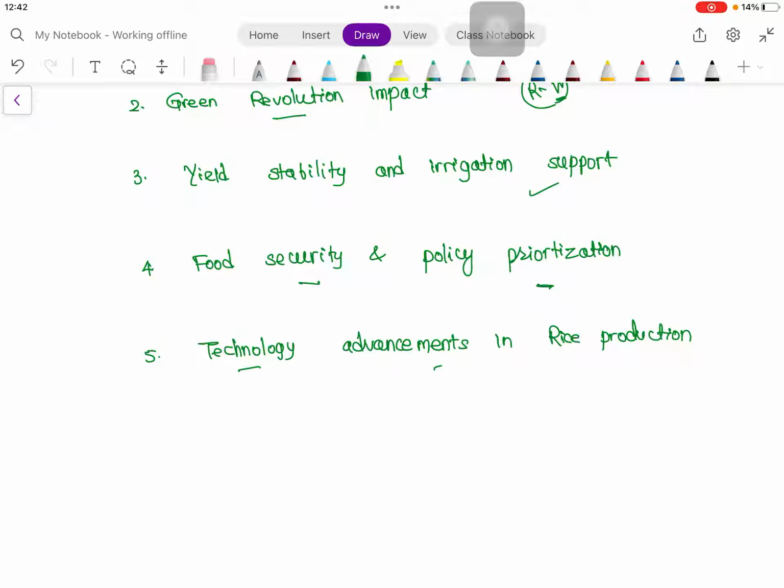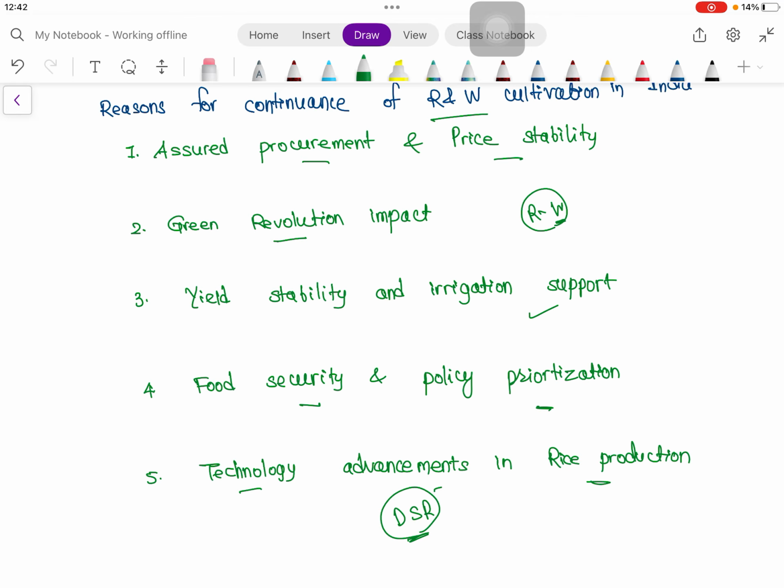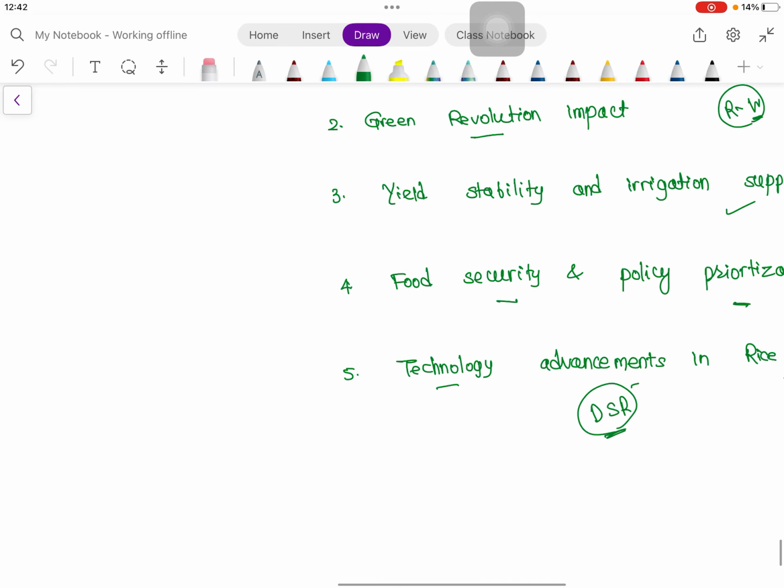Then technology advancement in rice production: we have advanced technology, we are now using DSR, direct seeded rice, and many other advancements in technology we'll see when we deal with rice in particular. So these are some reasons for the continuance of this particular cropping system despite the various challenges we have seen.